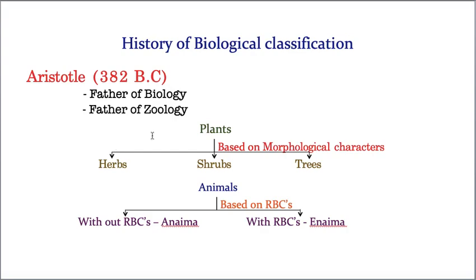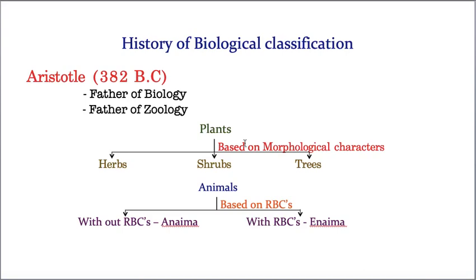According to Aristotle, plants were classified based on morphological characters. Morphological characters means external features of an organism. If you take a person and start describing him in terms of his external features, for example, that person is tall or he may be dwarf or medium tall, whereas he is dark or he may be fair or maybe wheatish, that means I am explaining that person in terms of his external features.